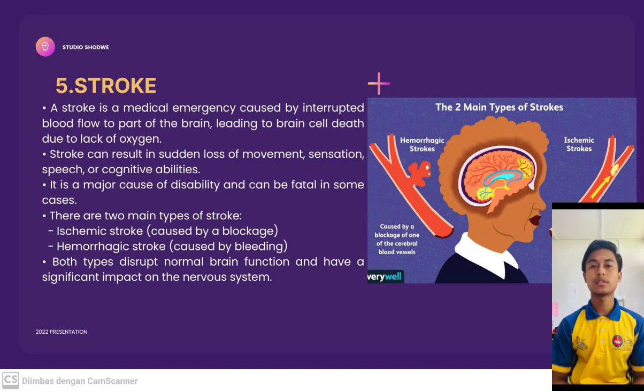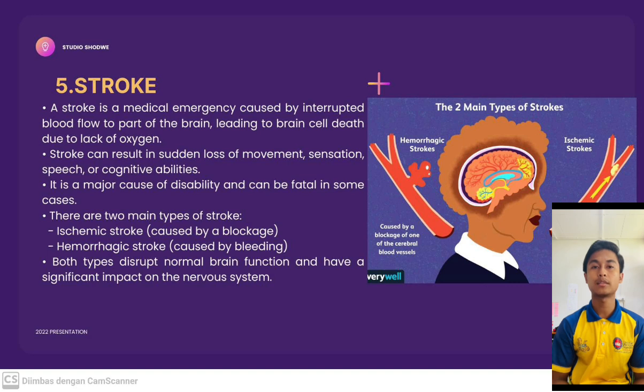Stroke is a serious medical emergency that occurs when blood flow to part of the brain is interrupted, leading to death of brain cells due to lack of oxygen. This interruption can result in sudden loss of movement, sensation, speech, or cognitive ability. Stroke is a leading cause of disability and can be fatal in some cases.